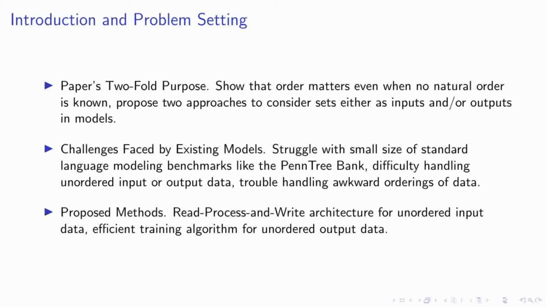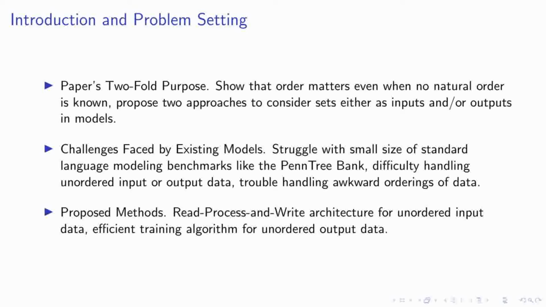Our research has a dual purpose. Firstly, we aim to demonstrate that the order of data matters, even when there's no apparent natural order. Secondly, we propose two novel approaches to handle sets as inputs or outputs in our models. Existing models face several challenges. They often struggle with the small size of standard language modeling benchmarks, such as the Penn Tree Bank. They also have difficulty dealing with unordered input or output data and can stumble when faced with awkward orderings of data. To address these issues, we've developed two methods.